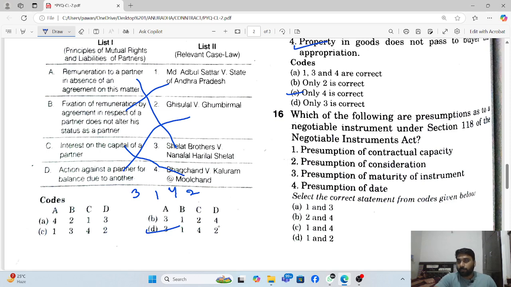Which of the following is a presumption as to negotiable instruments under Section 118 of the Negotiable Instruments Act? Presumption of contractual capacity is right. Presumption of consideration is there, presumption of date was certainly there. So 1 and 4th, so the answer is C. Clear?